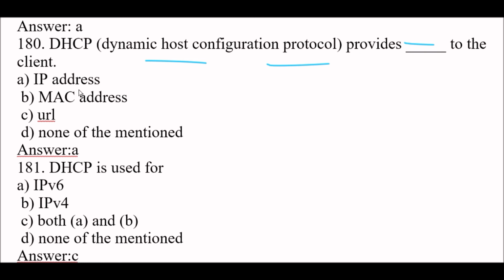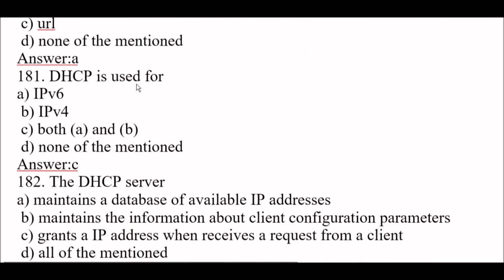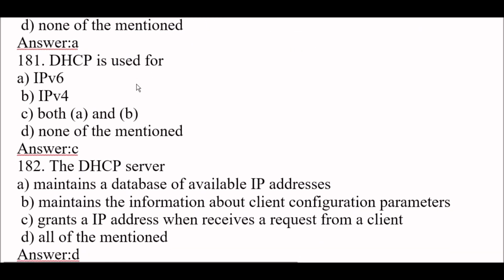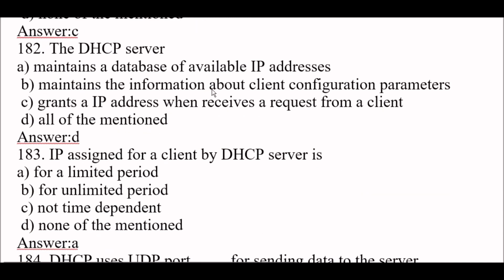So right answer is option A, IP address. DHCP provides IP address to the clients. Next question. DHCP is used for IPv6 as well as IPv4. So right answer here is option C, both A and B. Next question. The DHCP server, option D is the right answer here, all of the mentioned.